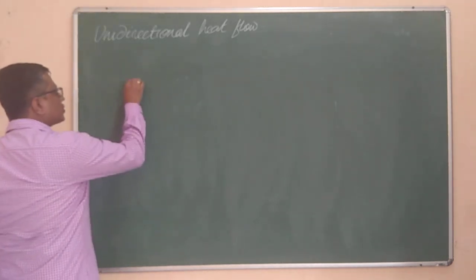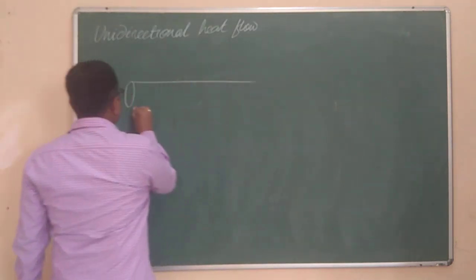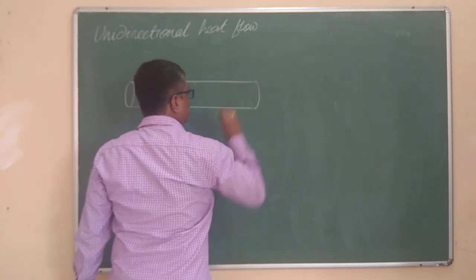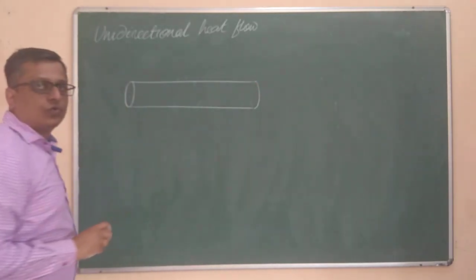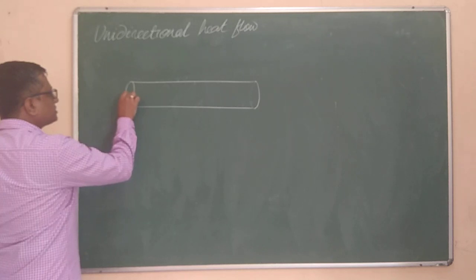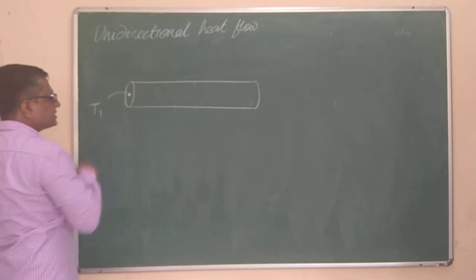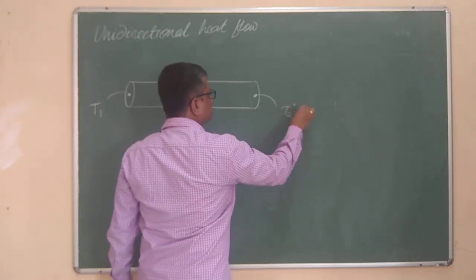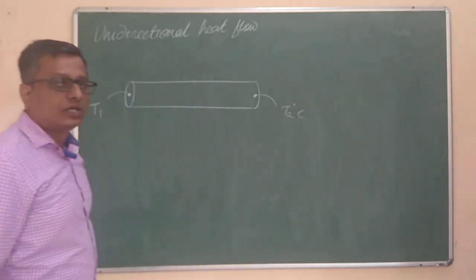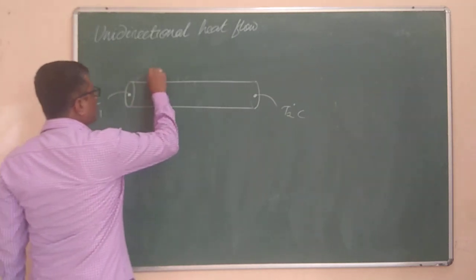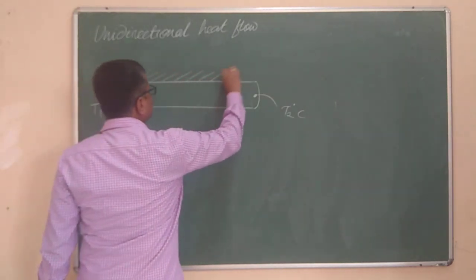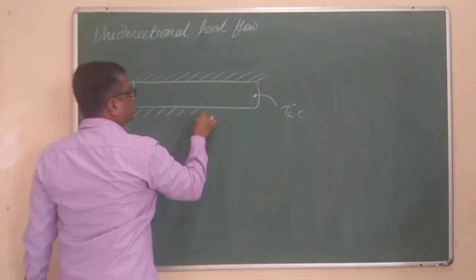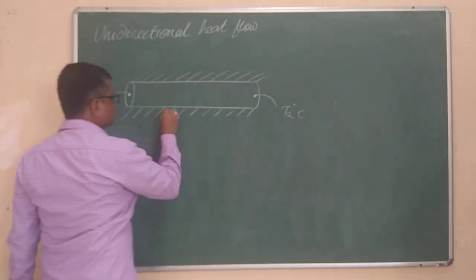If I am having a metallic rod over here, here is the metallic rod, we have maintained the temperature of this end of the rod at T1 degrees Celsius and the temperature at this end at T2 degrees Celsius. Next, the lateral surface of the rod is provided with insulation, and consider this to be a perfect insulator. This is insulation.